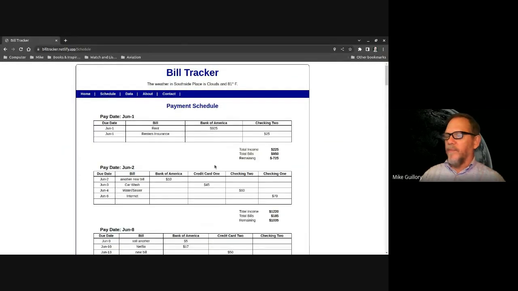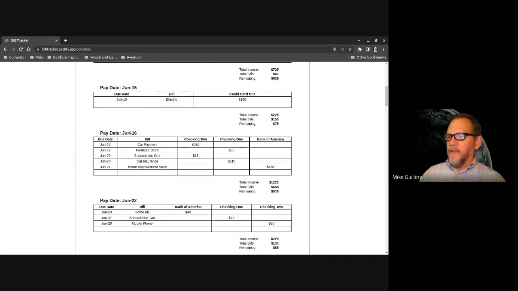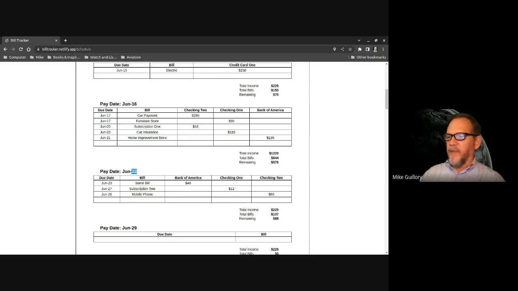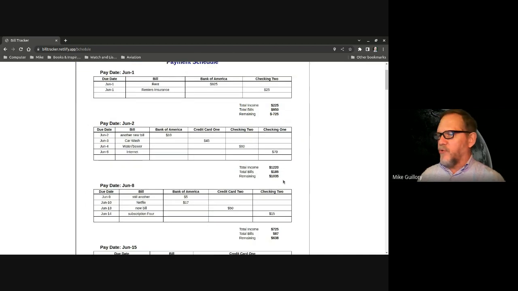Here's the schedule. Now we have a payday on June 2nd, so June 1st is only paying the bills due on the 1st. But you see later on where, like this June 16th is going to pay the 17th through the 21st, because we have another payday on the 22nd. So it picks up again there with the bill due on the 23rd. You can see the totals over here, the total income for that week, the total bills for that week, how much is left. If we look at June 8th,